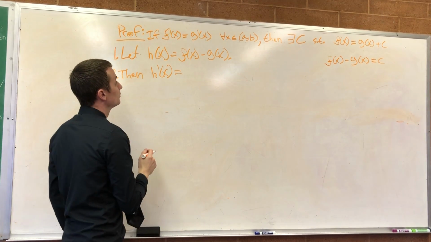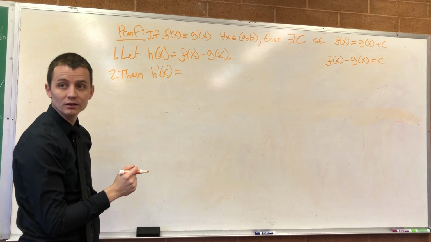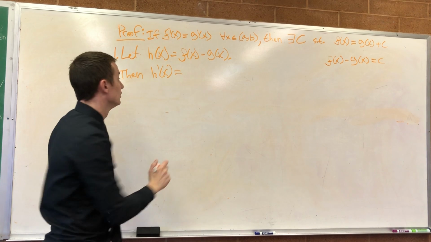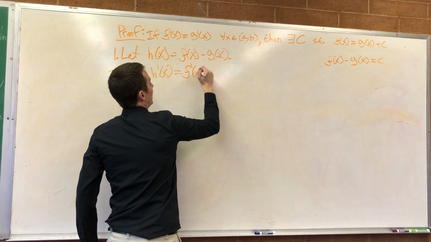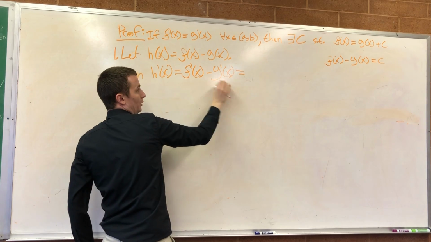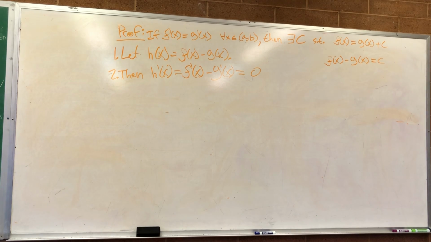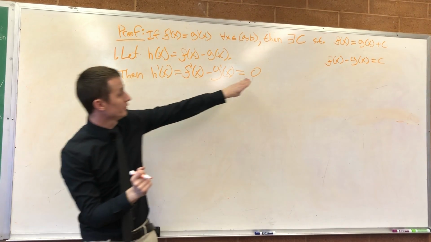Zero. How did you get there so fast? As f prime of x is equal to g prime of x. So it's equal to f prime of x minus g prime of x. And then you said, oh, but notice that those are the same thing, so it's equal to 0. So h prime of x is equal to 0.